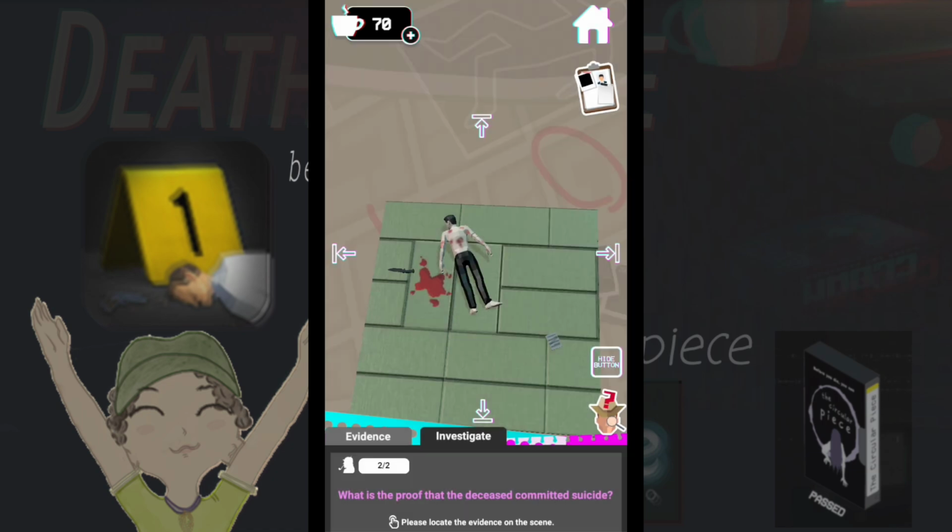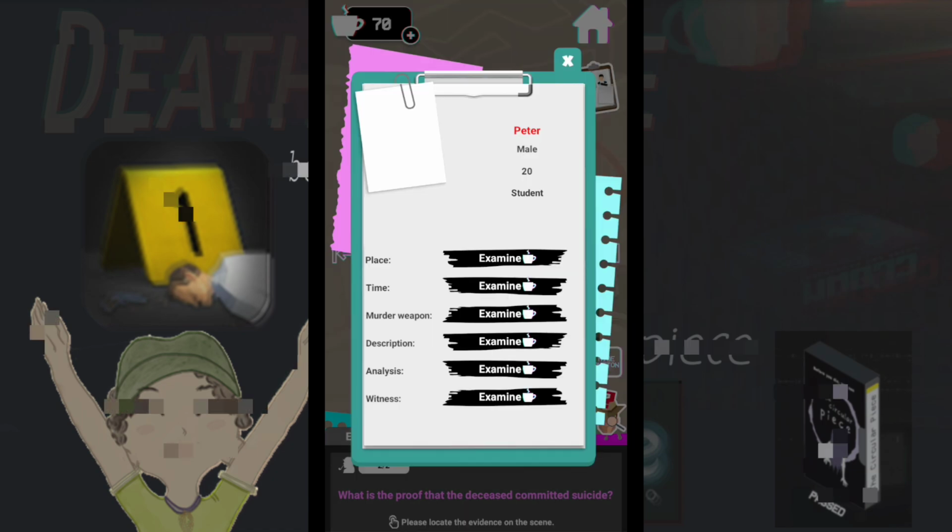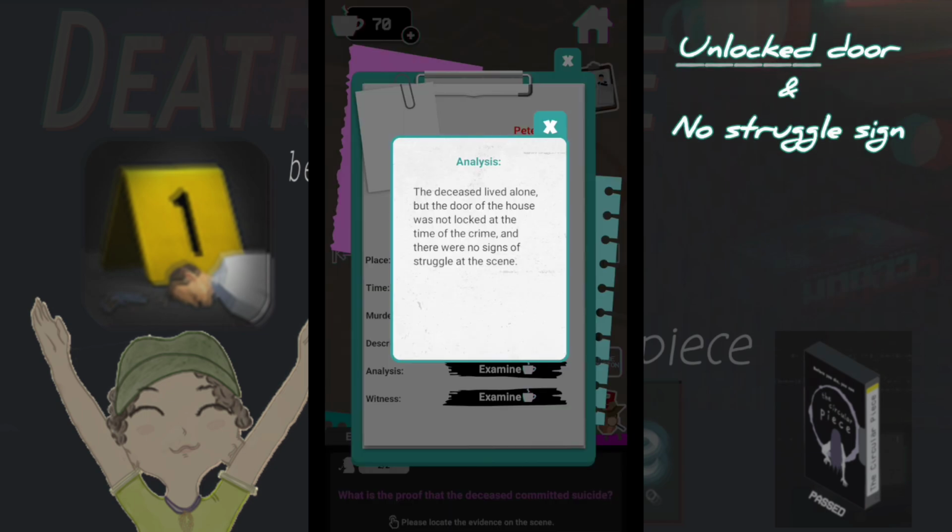Yeah, I was impatient. But it says deceased committed in the question. So, unlocked door, and no struggle. I thought it was someone he knew.